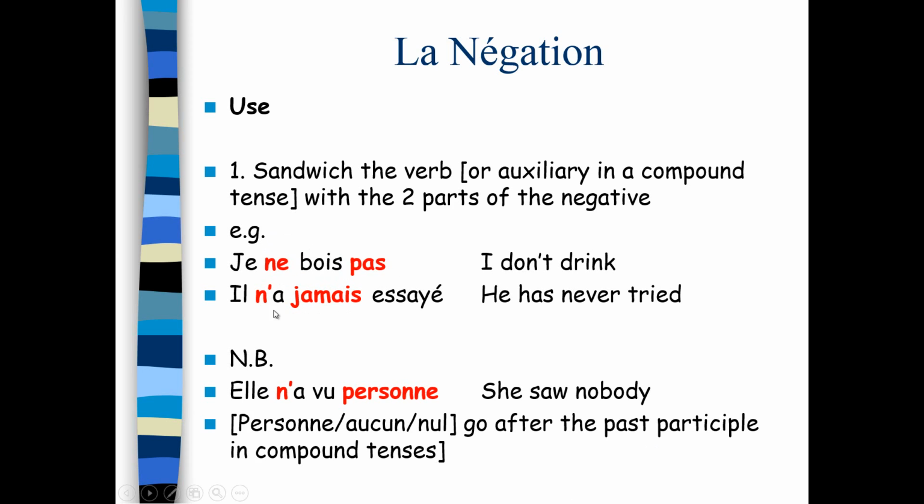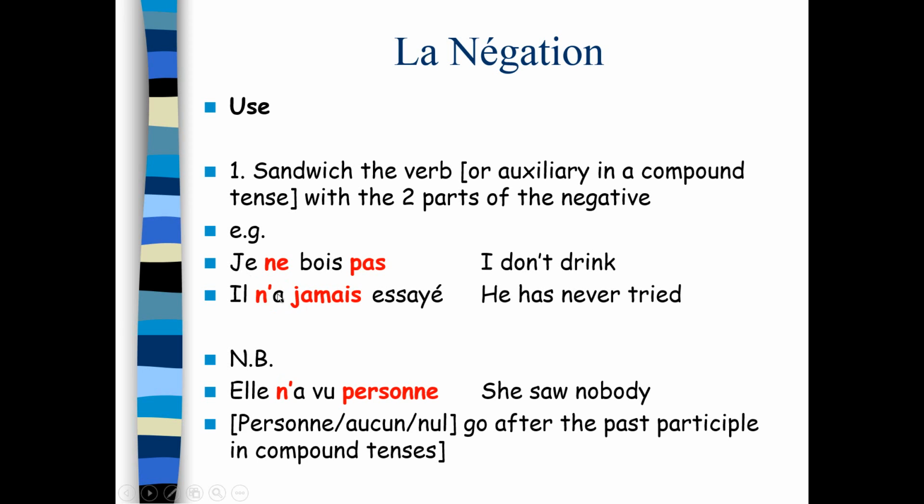If you have any compound tense, so in this instance it's passé composé, but the same applies for futur antérieur, conditionnel au passé, and the plus que parfait as well, of course. So any compound tense, when we talk about the verb, what we mean is the auxiliary, that is the conjugated form of avoir or être.